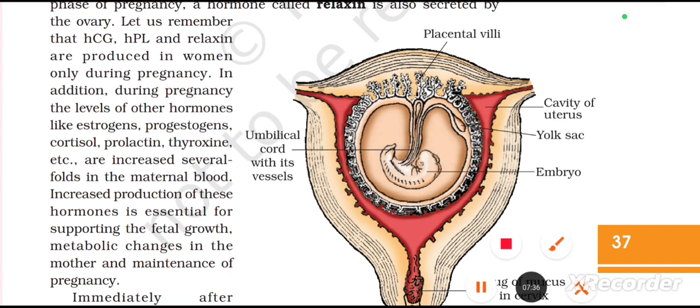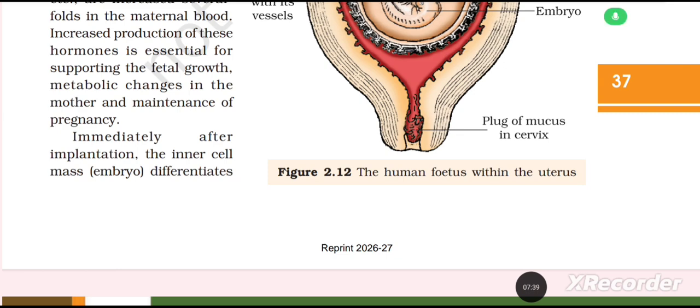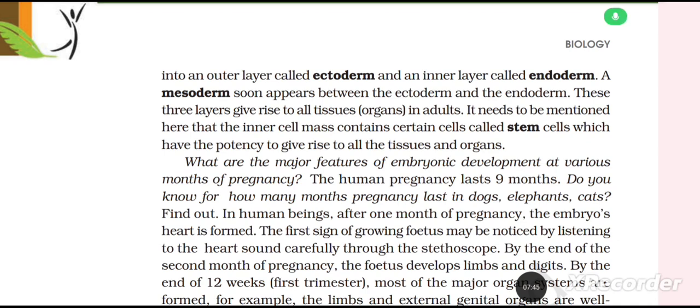Immediately after implantation, the inner cell mass differentiates into an outer layer called ectoderm and an inner layer called endoderm. A mesoderm soon appears between the ectoderm and endoderm. These three layers give rise to all tissues and organs in adults. It needs to be mentioned here that the inner cell mass contains certain cells called stem cells, which have the potential to give rise to all the tissues and organs.